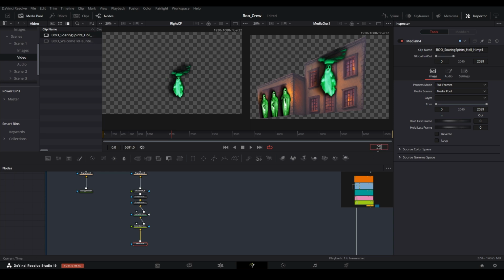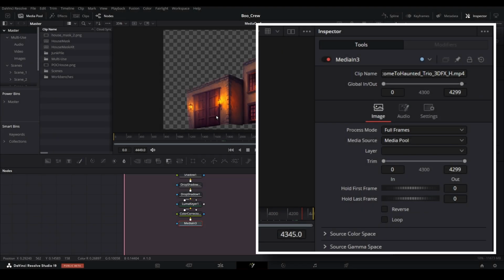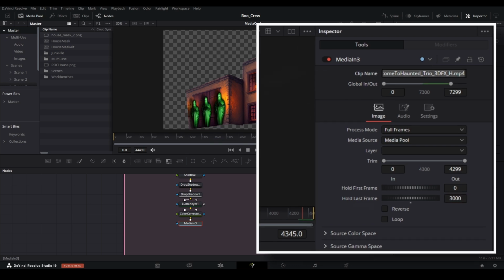On a similar note, we will want this scene to overrun a bit so that we can take advantage of Resolve's built-in transitions down the road. So we will want the Boo Crew trio video to stay around past its runtime, but we don't want it to loop and replay. Select the media node for the Boo Crew trio, and then in the inspector, add a value to the Hold Last Frame property. I like to make it an incredibly high value to ensure the asset doesn't disappear.